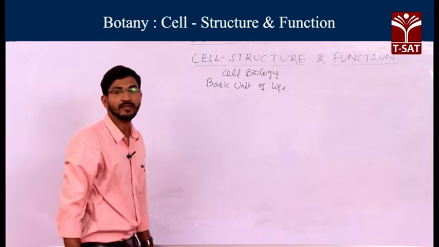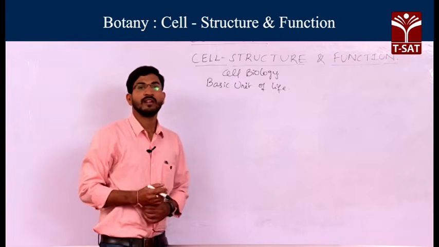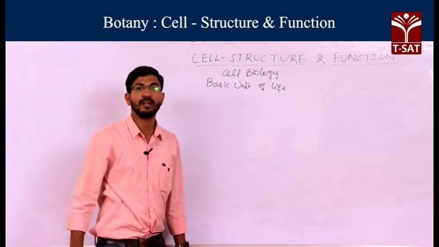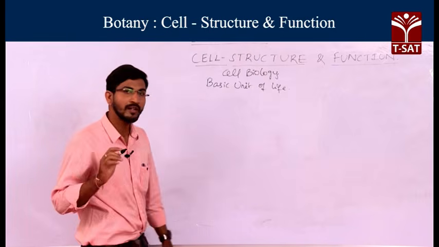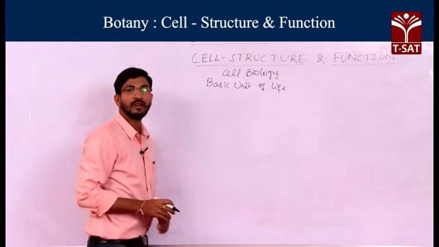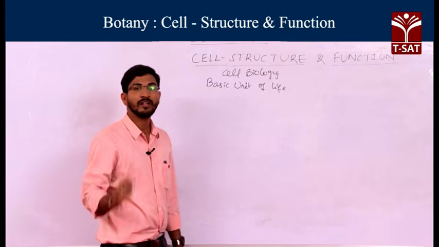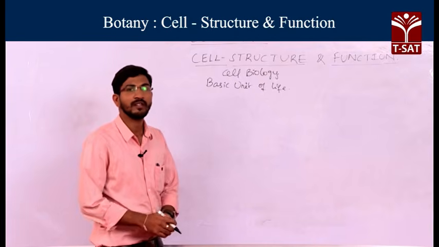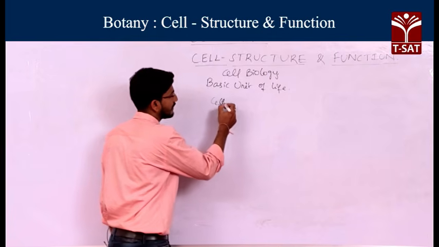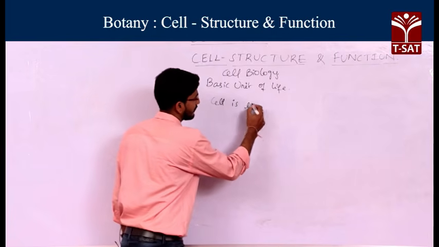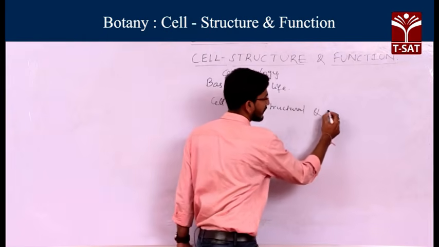So what are these cells actually? These are the basic unit of life. If you see, each and every organism is made up of cells. So the cell is generally known as the structural and functional unit of an organism. Cell is the structural and functional unit of the cell.